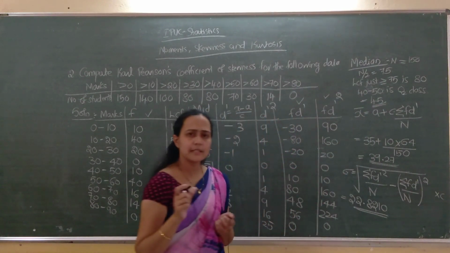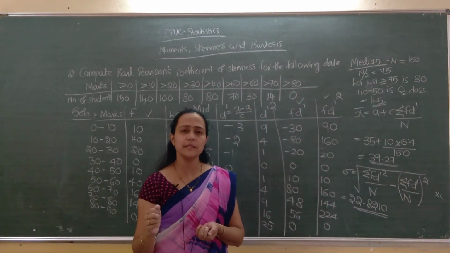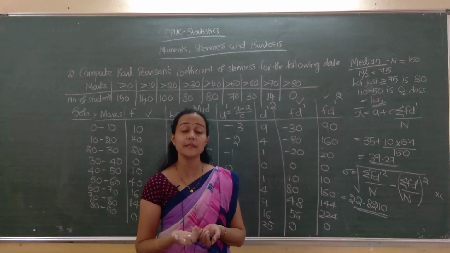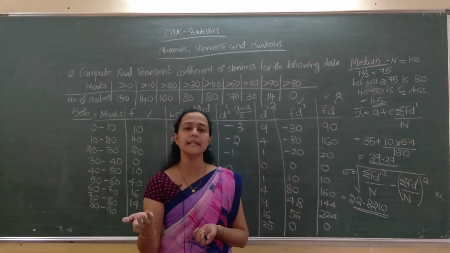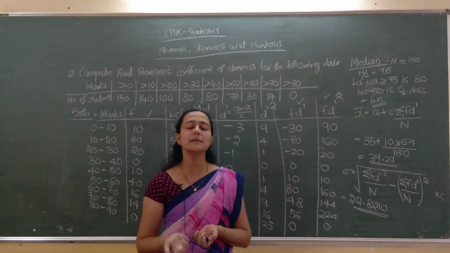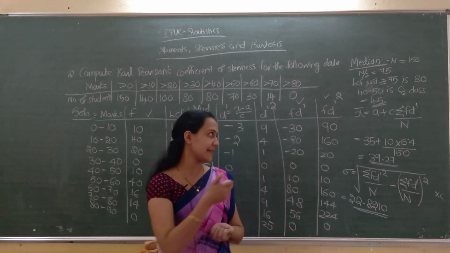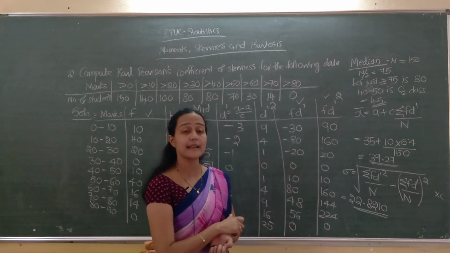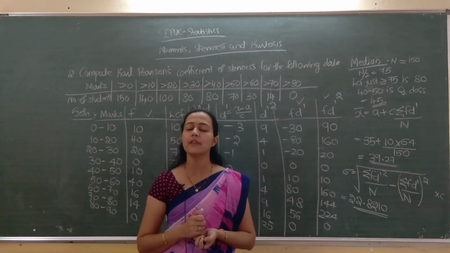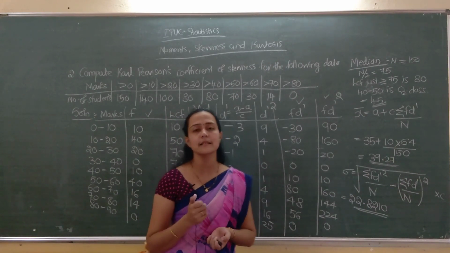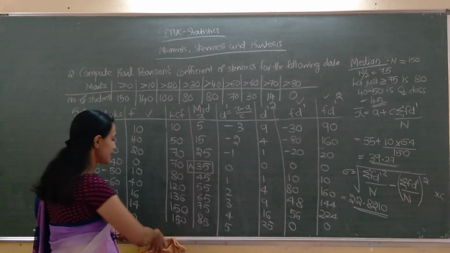Here L means lower limit of median class, F means frequency of median class, CF means cumulative frequency just above the median class, and C means width of the median class. After substituting, I will get the answer as 45. Next, apply the formula of Karl Pearson's coefficient, not correlation, skewness.